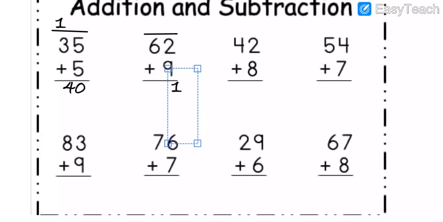Then after that, 1 more 11. So dear, here is 1 carry. Then here 6 plus 1 is equal to 7.